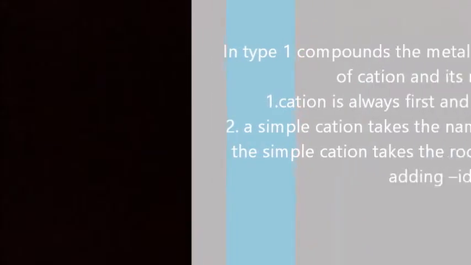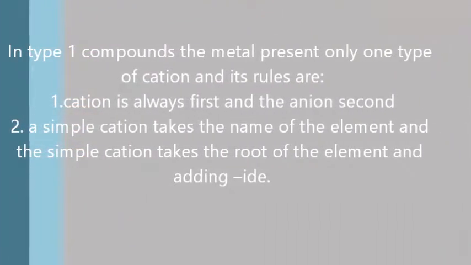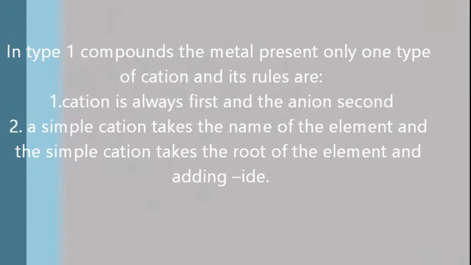In type 1 compounds, the metal presents only one type of cation, and its rules are: Number 1, the cation is always first and the anion second. Number 2, a simple cation takes the name of the element, and a simple anion takes the root of the element by adding the suffix "ide".